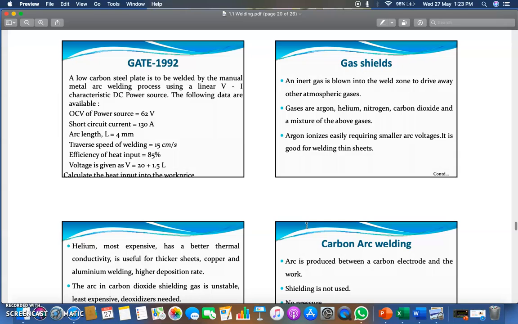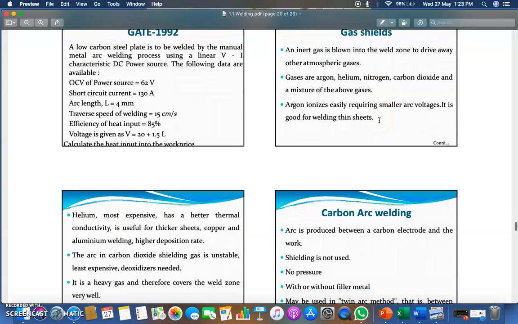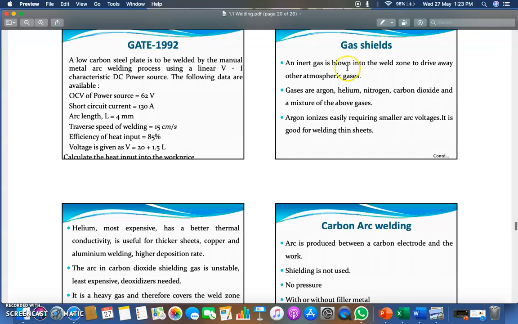Now what is gas shielding? Gas shielding is an inert gas blown into the weld zone to drive away other atmospheric gases. So this is a protective zone where you prevent other atmospheric gases from coming inside the weld zone or heat affected zone. The gases are argon, helium, nitrogen, carbon dioxide and mixtures of these gases. Argon ionizes easily, requiring small arc voltages. It is good for welding thin sheets.